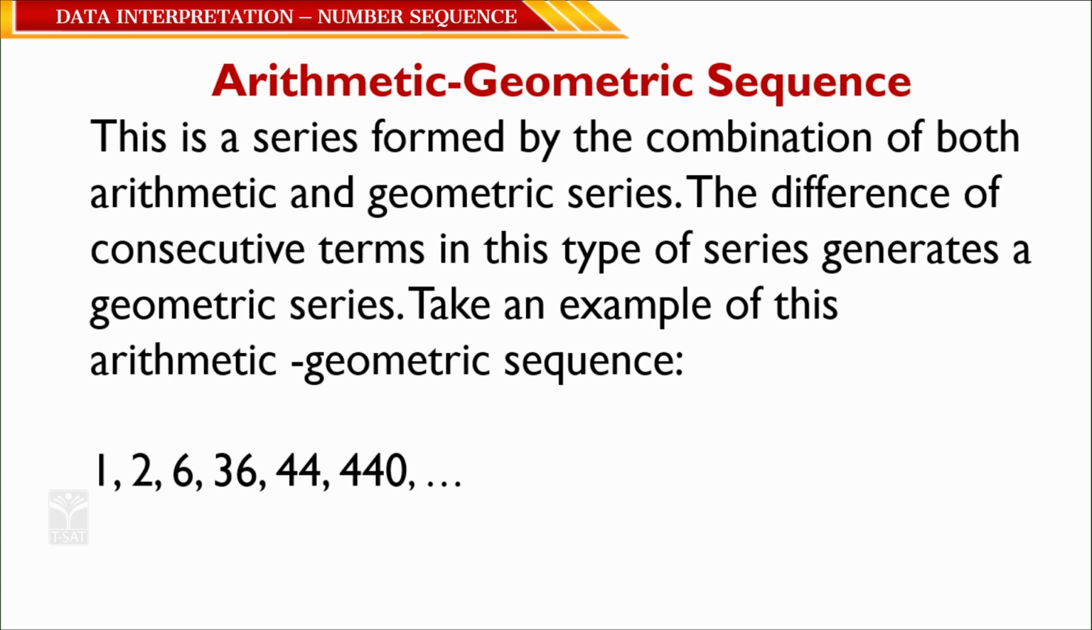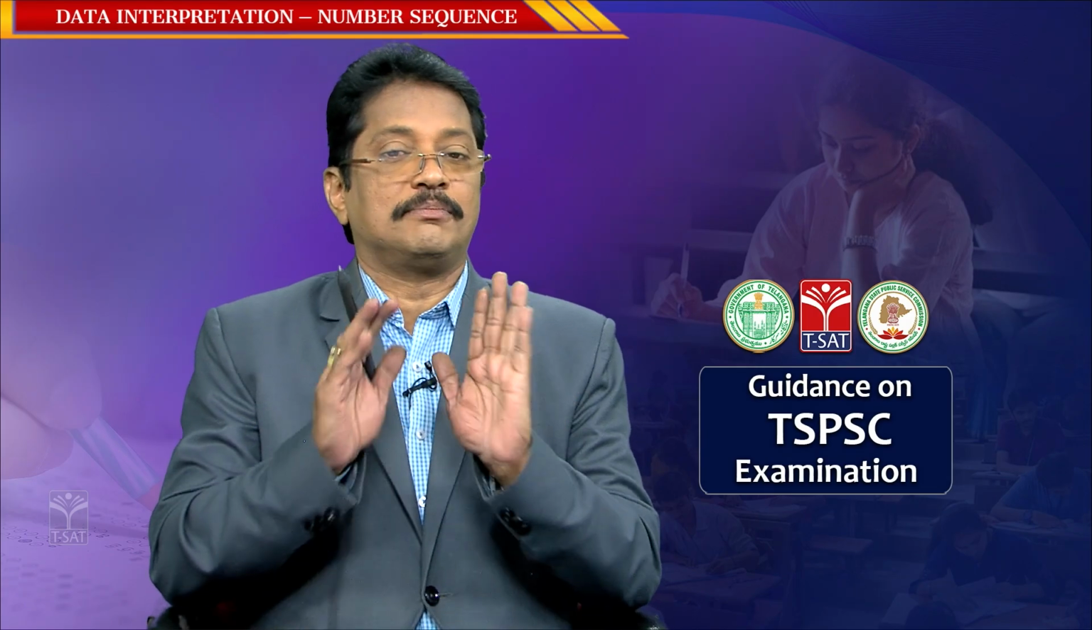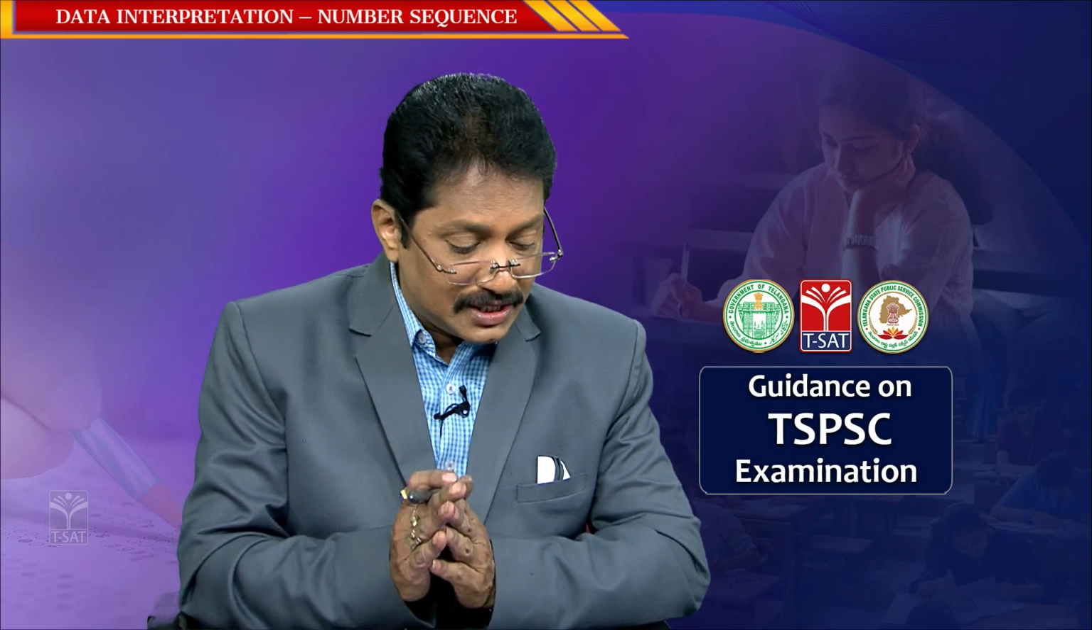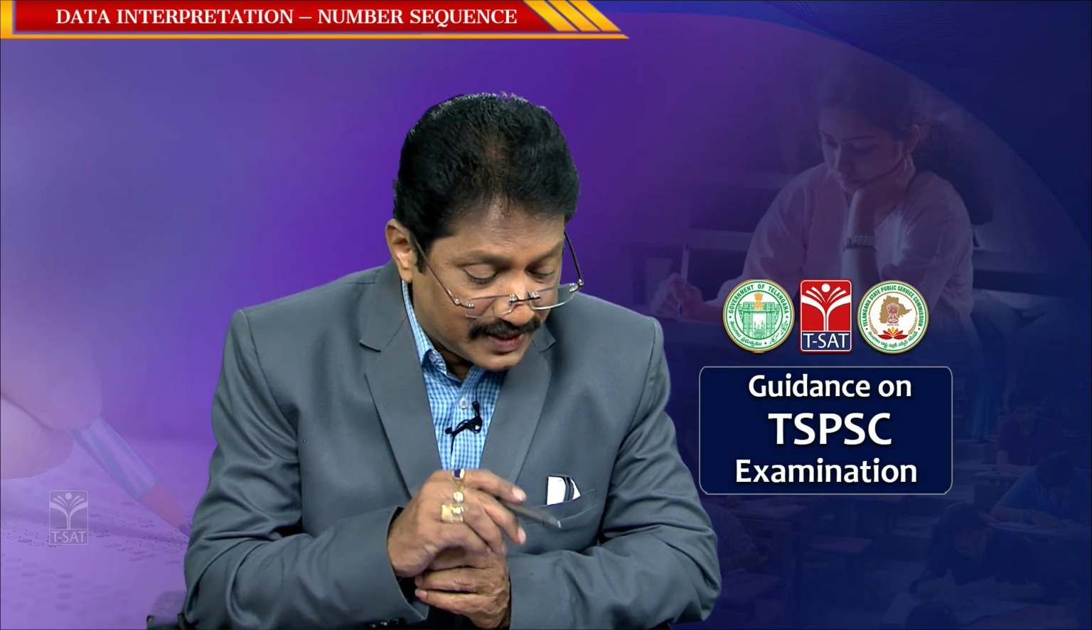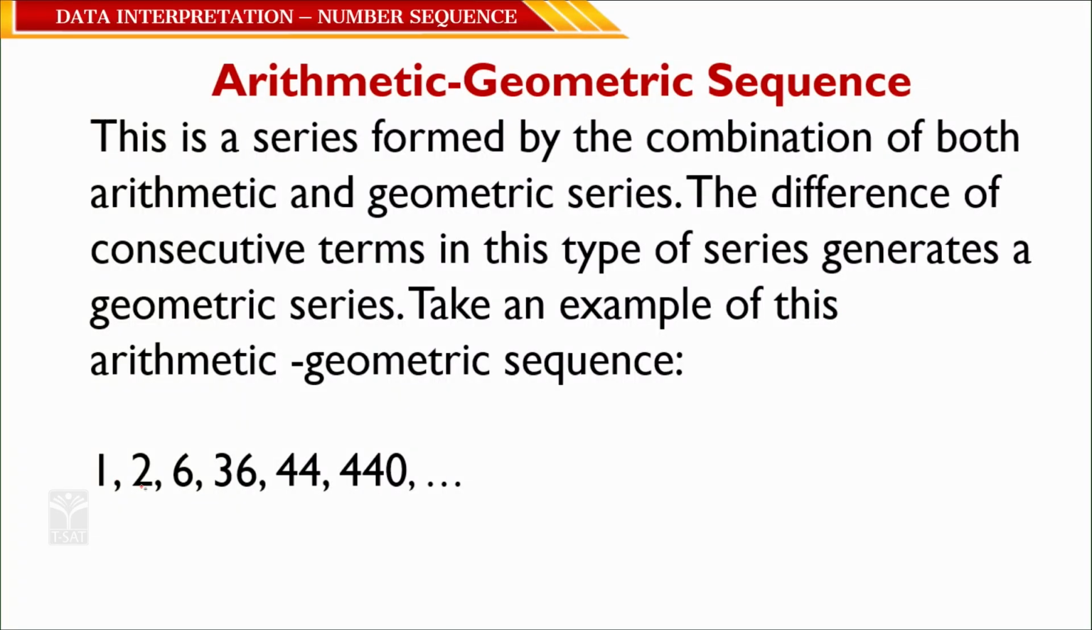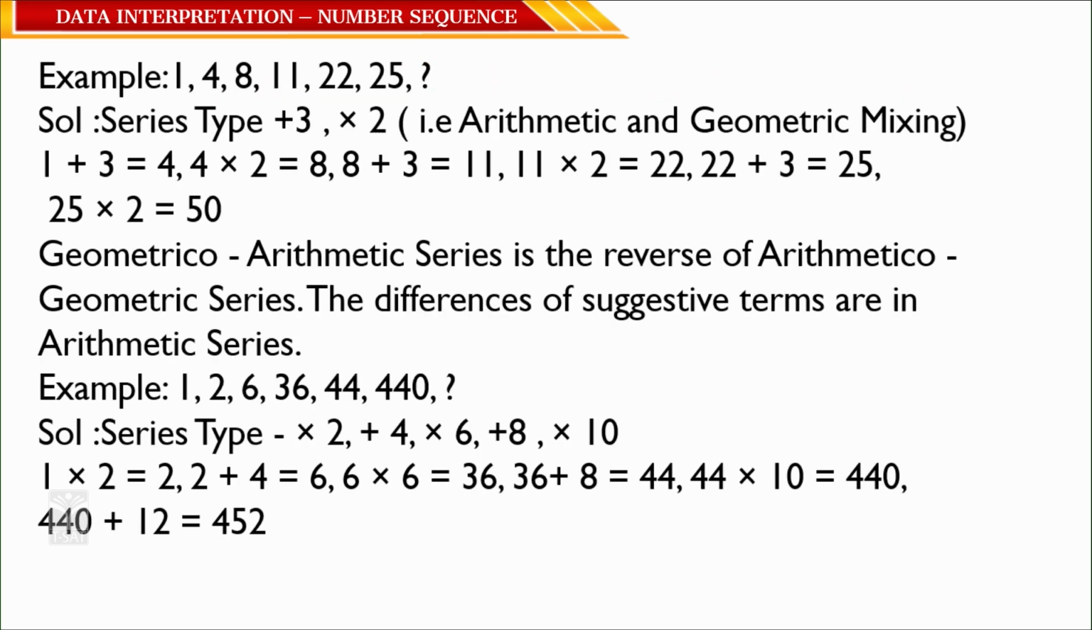Now here, in arithmetic geometric sequence, there are two kinds. One is the arithmetic geometric sequence, another one is the geometric arithmetic sequence. That is very, very important. Arithmetic means, when you multiply, we will see it: 1, 2, 6, 36, 44, 440. I will show how it is. So, addition and multiplication, we will see how it is explained.